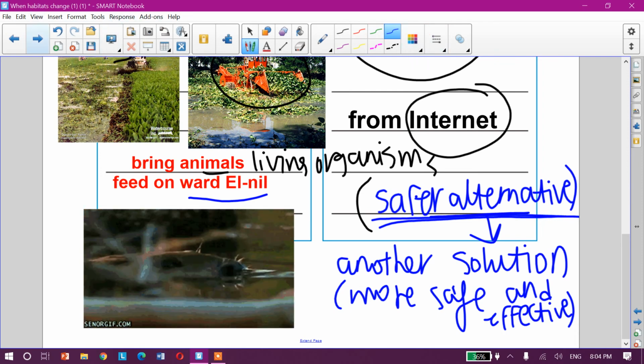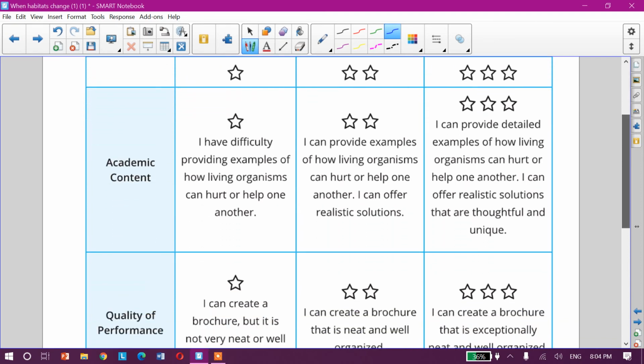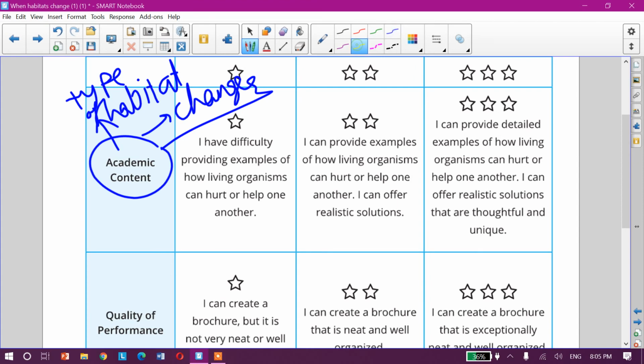Okay, then turn your page on lesson number 10 and make self assessment for your learning in this chapter. Academic content: you get benefit from different types of habitats and you learned about different changes in the environment so that I can provide detailed examples. You can tell me an example of any habitat and the other living organisms, give yourself 3 stars.